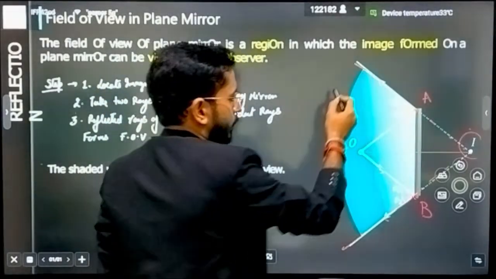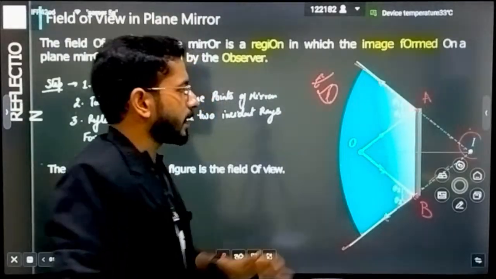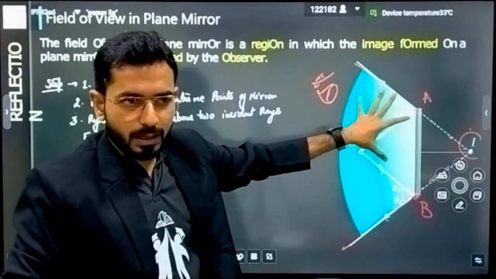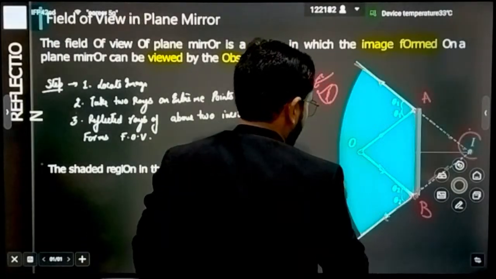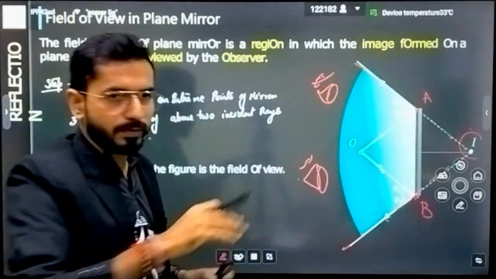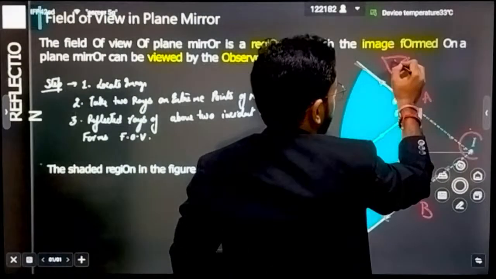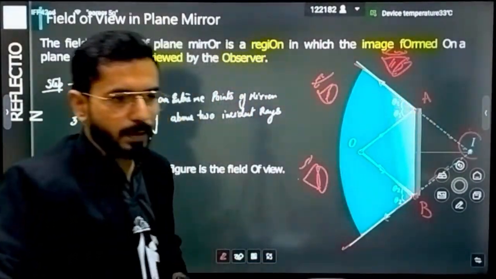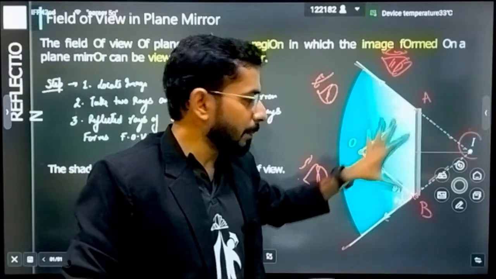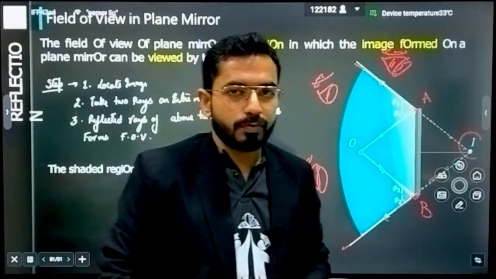That means what I am trying to say, if you are an observer watching from here, you will be able to watch the image that is present in the mirror. Even if you are watching from here, you will be able to perceive this image. But if you are watching from here, then you will not be able to watch the image of the object in the plane mirror, because you are out of the field of view.